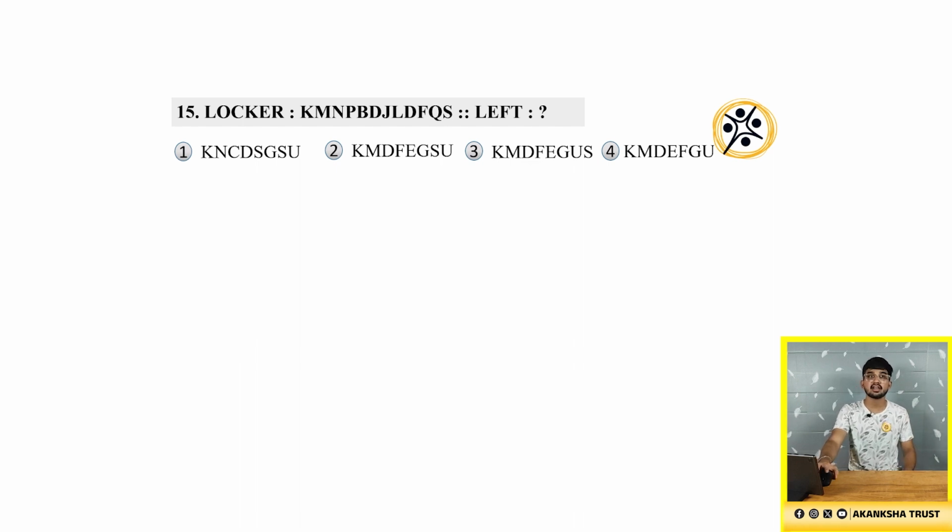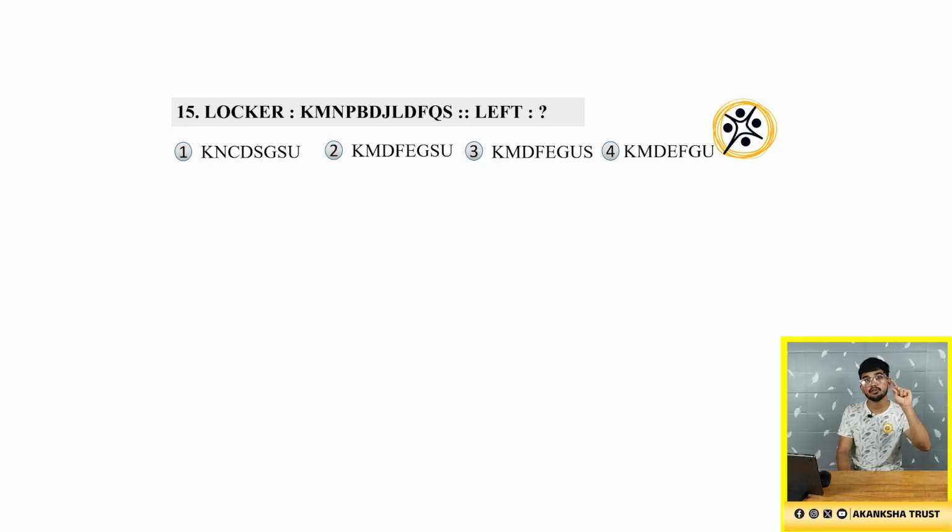If locker can be written as KMNPBDJLDFQS, how can left be written as? Look at the question. It is so big, but it is not difficult. If you count the number of letters in locker, LOCKER, you have 6 letters, and in the next word, KMNPBDJLDFQS, you have 12 letters. So 6 is doubled, right? So according to the question, we will get twice the number of letters in the question.